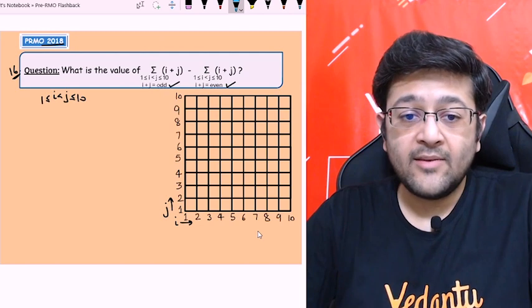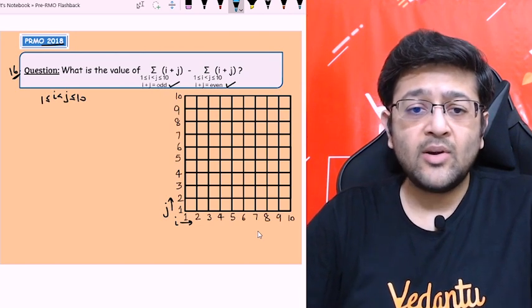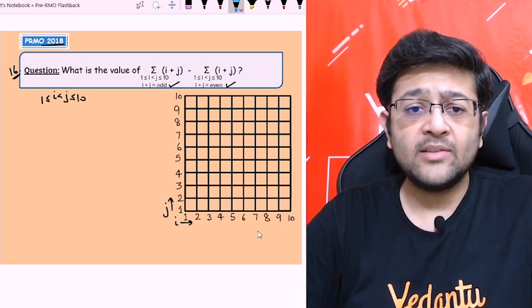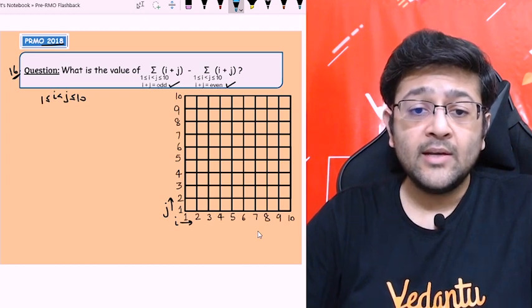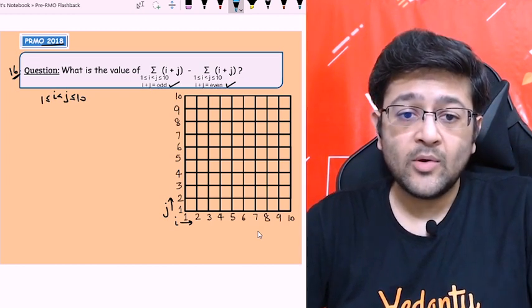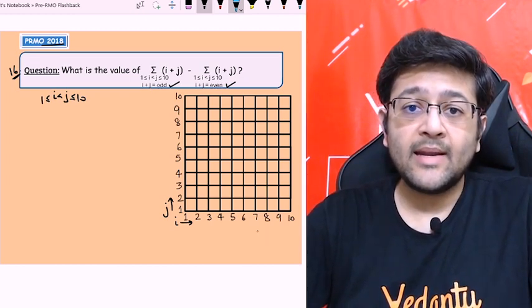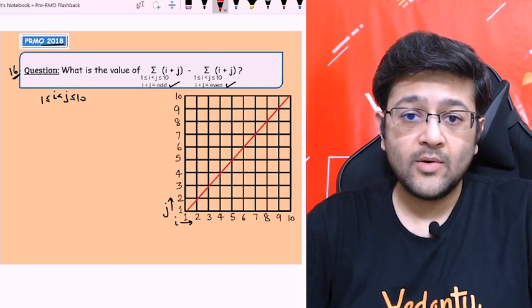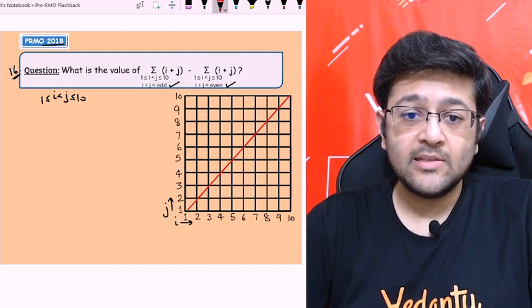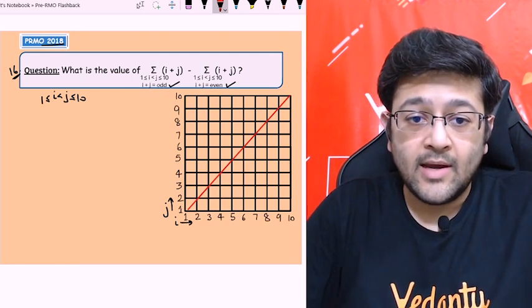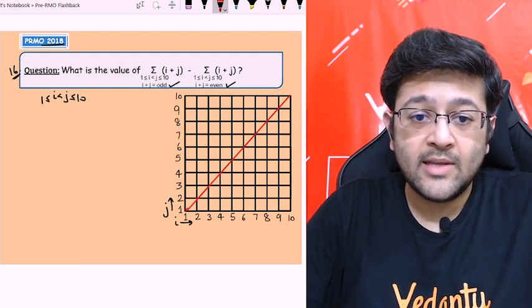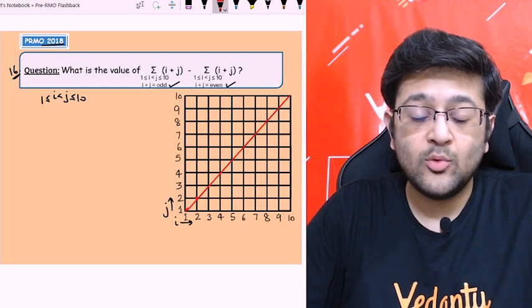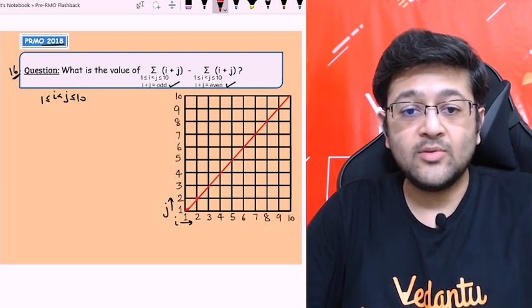If I'm taking j as 3, I cannot take i greater than or equal to 3. So if I draw a diagonal here, all those terms will be neglected. All the points on this diagonal will not be included. Like this point is 2 and 2, so i and j cannot both be 2. So these are not included.